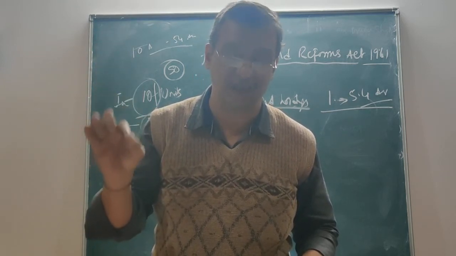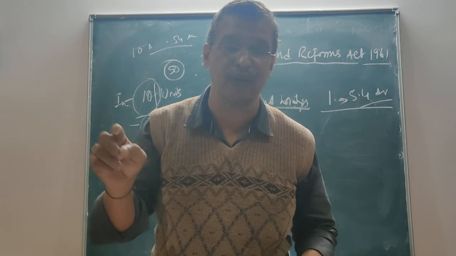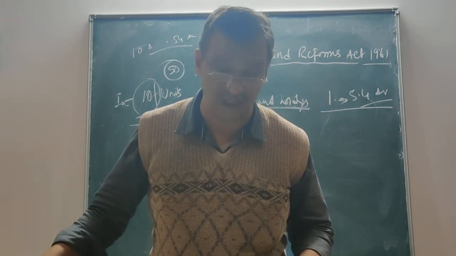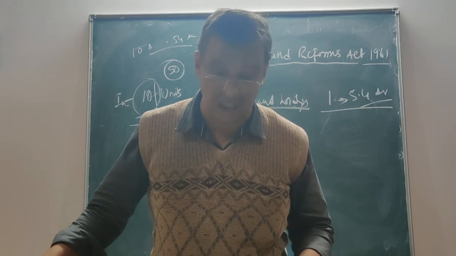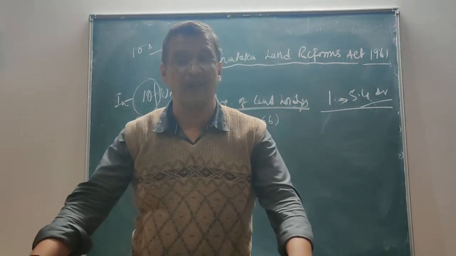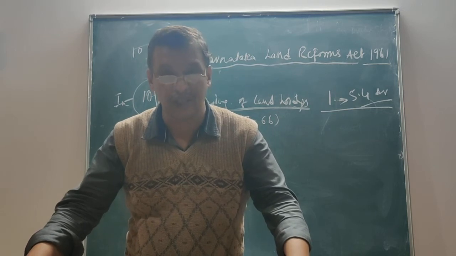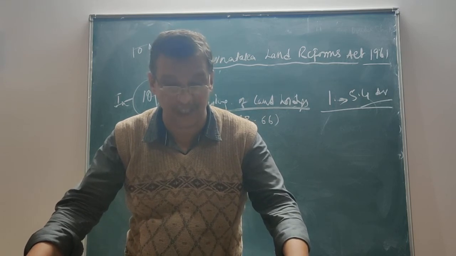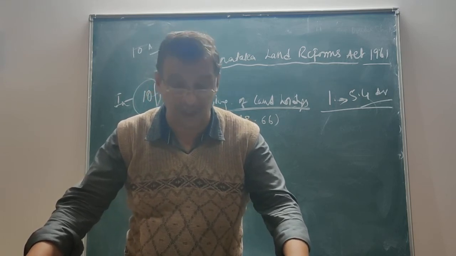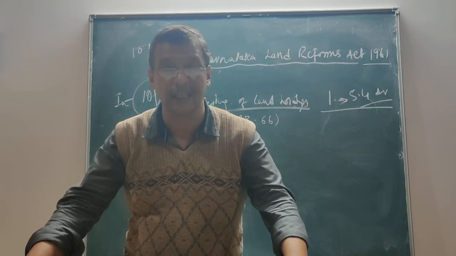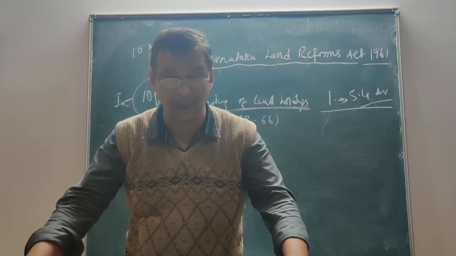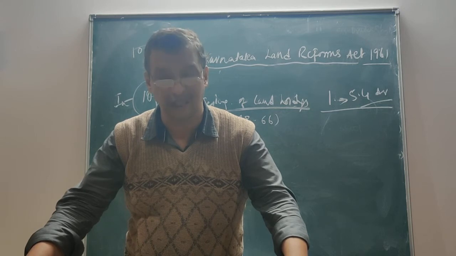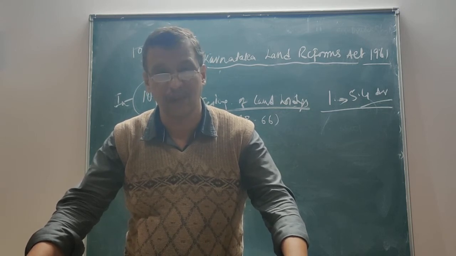In fact, the Amendment Act of 1974 inserted section 65A, which laid down that certain lands are deemed to be in excess of the ceiling area. That is, where as a result of irrigation, through a source constructed by the state government for any land, together with that of any member of the family, the holding exceeds the ceiling area, then that shall be deemed to be land in excess of the ceiling limit and it vests with the state government.